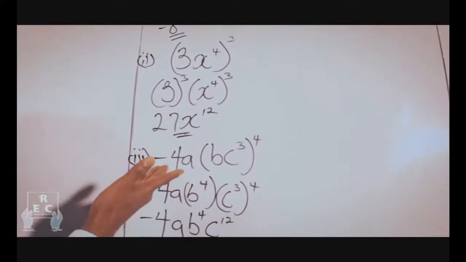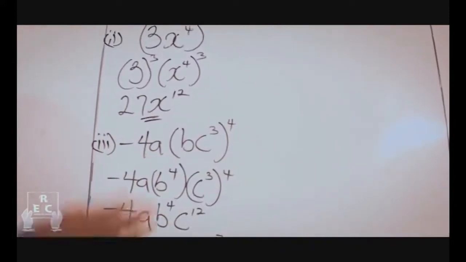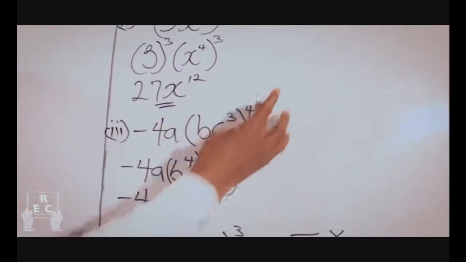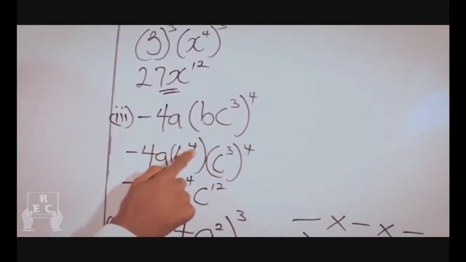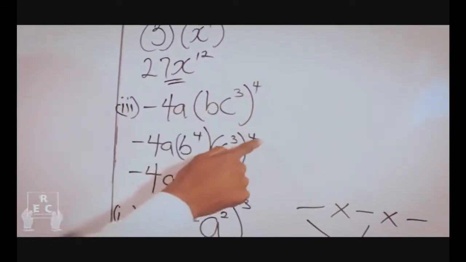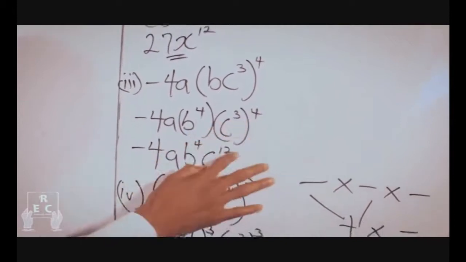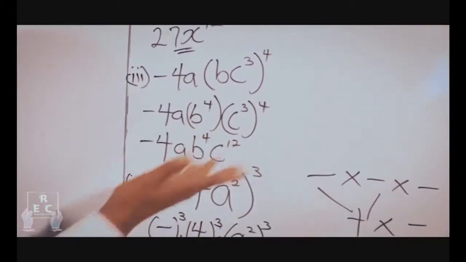Then this minus, you can see the question. This has no share in this. It has no share in this. So just take this, b raised to the power of 4, c cubed raised to the power of 4, 3 times 4, 12. Then you solve further.